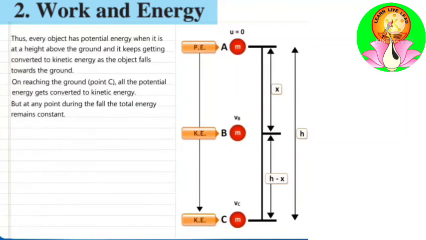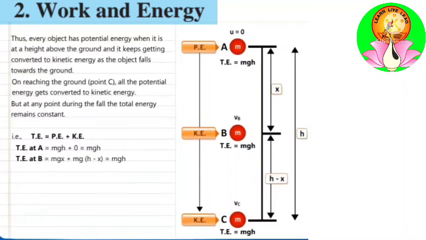But at every point during the fall, the total energy remains constant. That is, total energy is equal to potential energy plus kinetic energy. Total energy at point A is equal to mgh plus 0, that is mgh. Total energy at point B is equal to mgx plus mg into h minus x, that is mgh. And total energy at point C is equal to 0 plus mgh, that is equal to mgh.